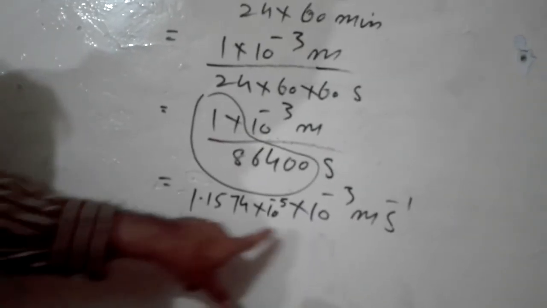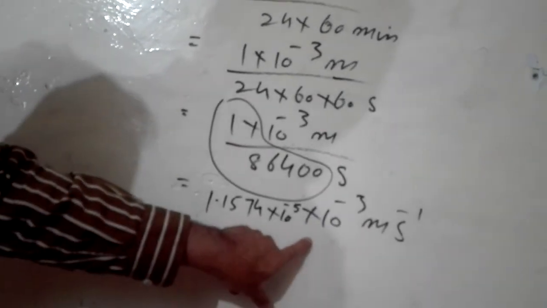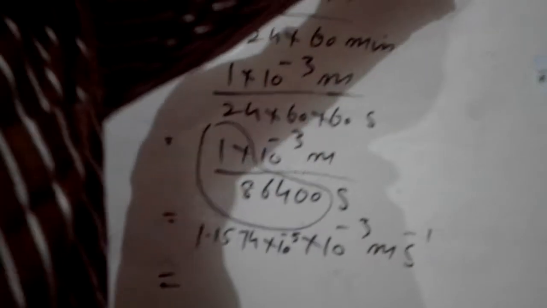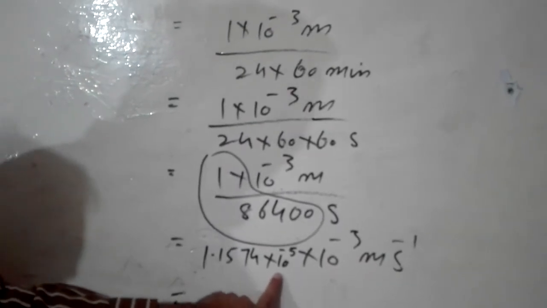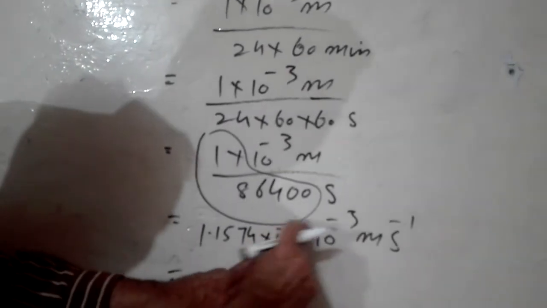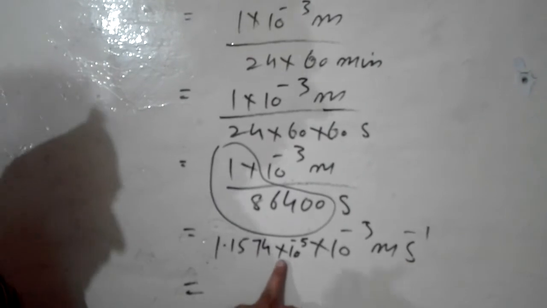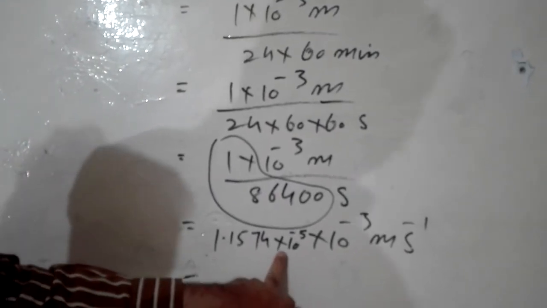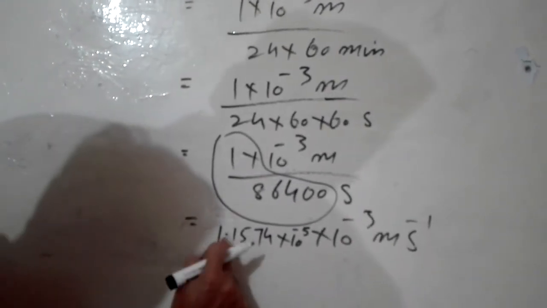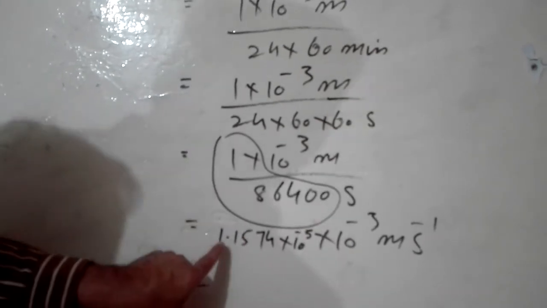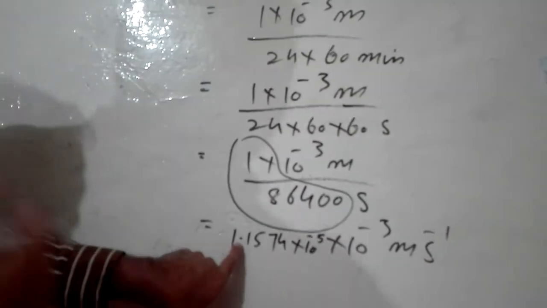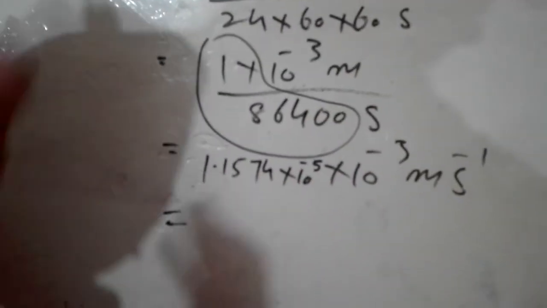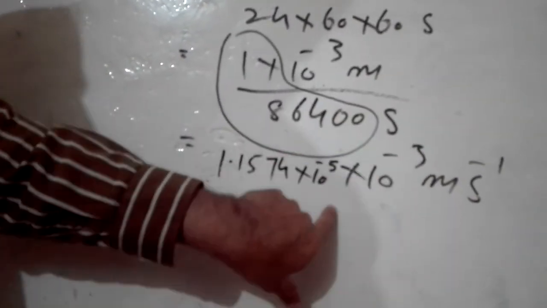Now notice what you have to do. You have to change this value into nano. So how can you change to nano? If there is power -9, then there must be nano. If you can see here, -5 and -3 give you -8, not -9. If you want to change to -9, you just have to shift this point one digit to your right, which means you have to multiply with 10 power -1.